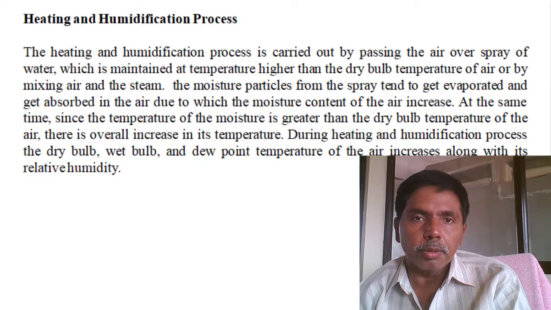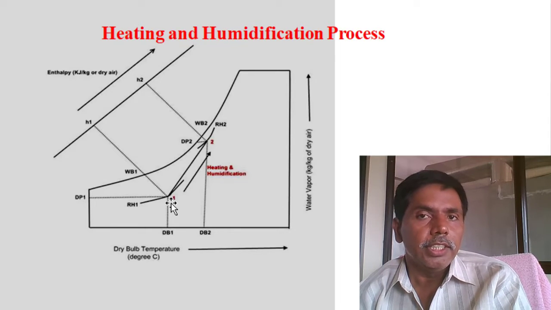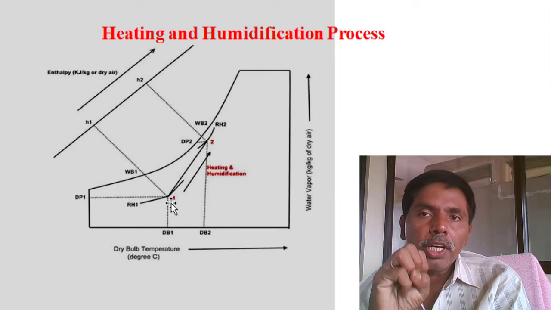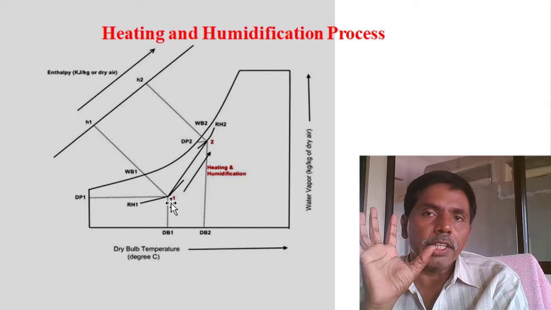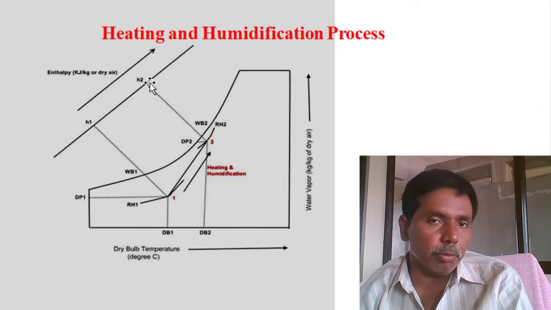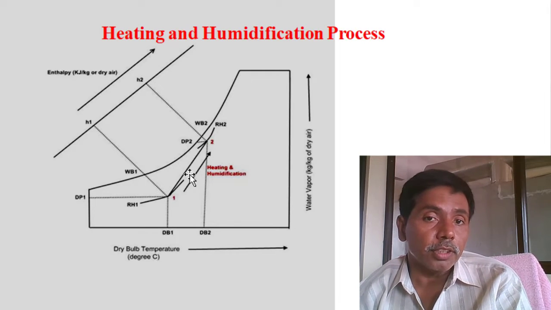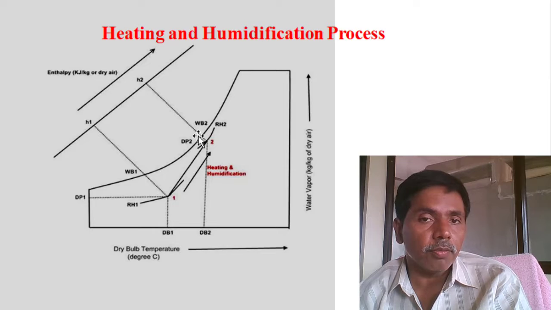Next method, heating and humidification. Same method. Instead of cooled water, now we are spraying hot water upon the flowing air. Automatically it will humidify the air and it will increase the temperature also. In this condition also, enthalpy is increasing. Why? Because we are heating and humidifying. In both cases, enthalpy is increasing.